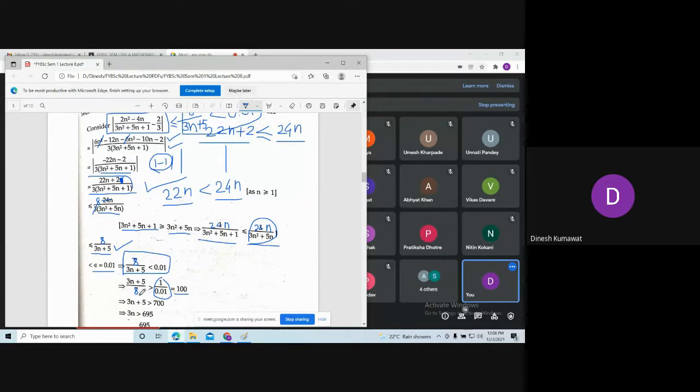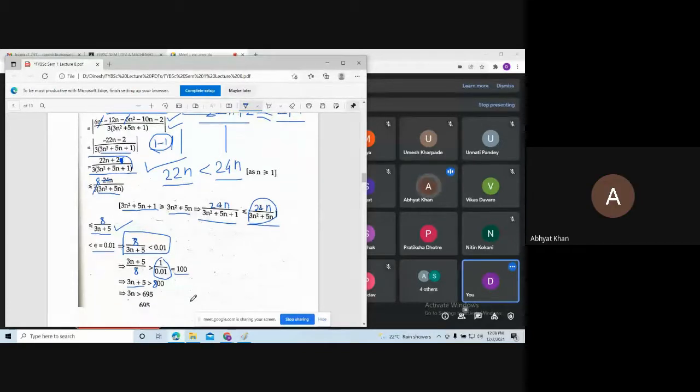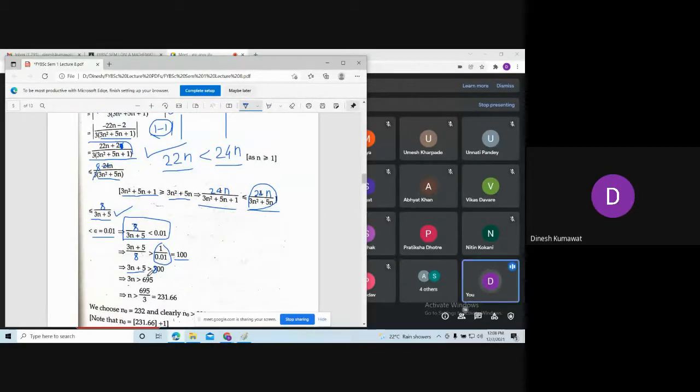Okay, so you just shift this 8 to the right hand side. So on the left hand side we are having 3n + 5, and on the right hand side we are having 800. Is it clear? Yes, sir. Now subtract 5. So on the right hand side we are having 795.